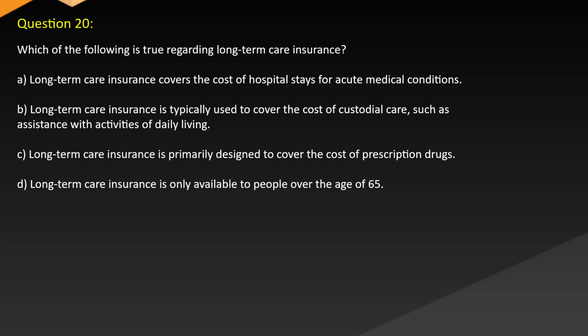Question 20. Which of the following is true regarding long-term care insurance? A. Long-term care insurance covers the cost of hospital stays for acute medical conditions. B. Long-term care insurance is typically used to cover the cost of custodial care, such as assistance with activities of daily living. C. Long-term care insurance is primarily designed to cover the cost of prescription drugs. D. Long-term care insurance is only available to people over the age of 65.